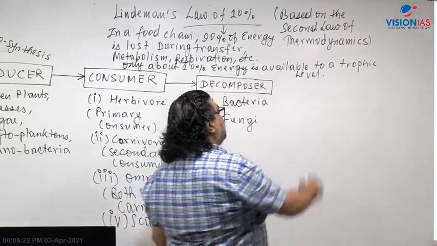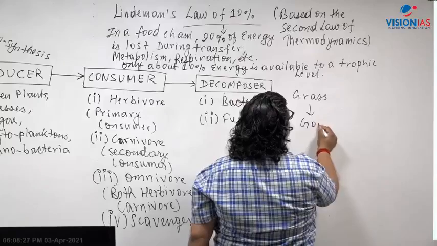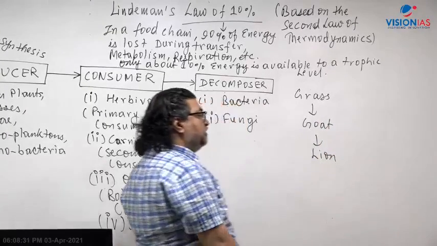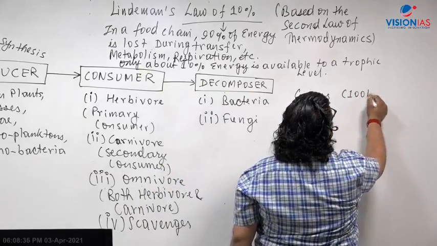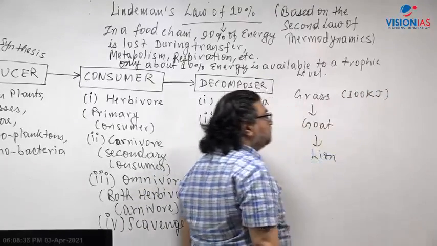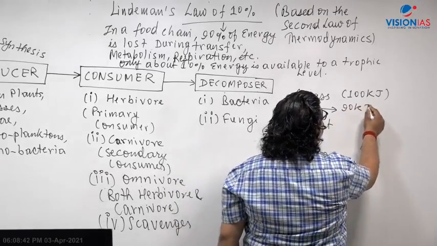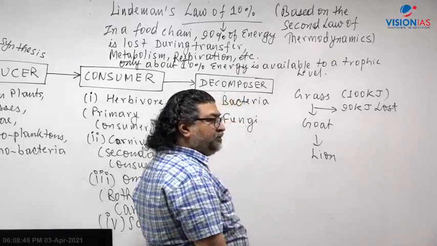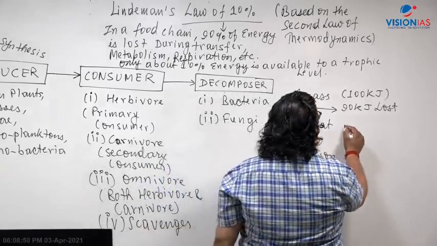Let's take an example: grass eaten by goat, eaten by lion. If grass is able to get 100 kilojoule of energy, then 90 kilojoule of energy will be lost during transfer, transformation, metabolism and all. 90% will be lost, so the goat will get only 10 kilojoule.